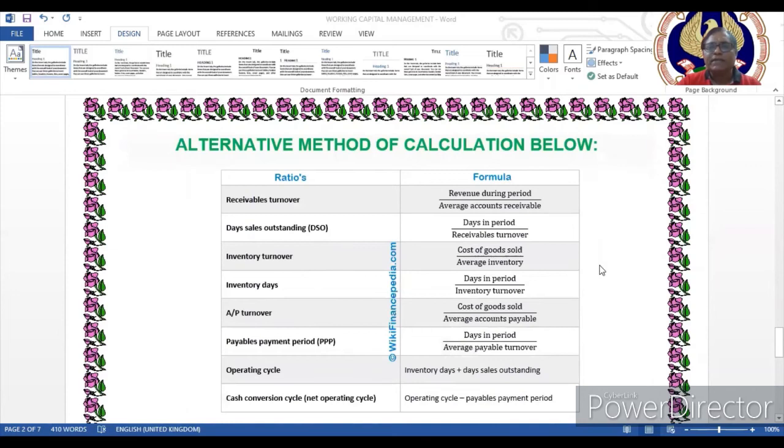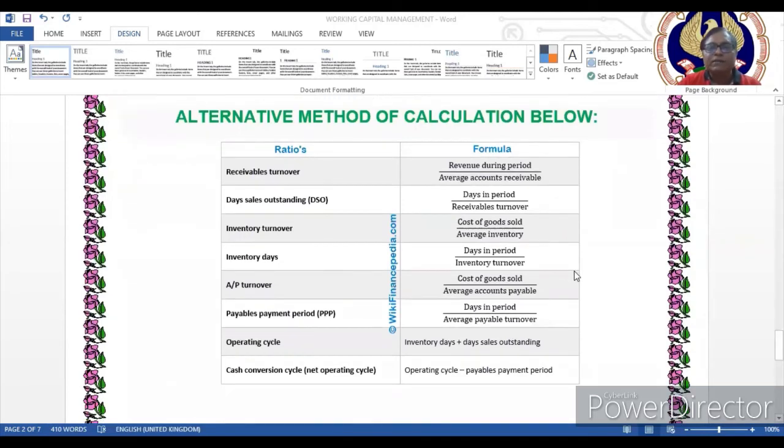Now, an alternative method of calculation. First of all, for debtors or receivables, we have to find out the receivables turnover. We have to bear in mind that normally the number of days in a year we consider is 365 days only. The formula for receivable turnover is revenue during the period divided by average accounts receivable. Average accounts receivable is the receivable at the beginning of the period plus receivable at the end of the period, divided by 2. Then to find out the days sales outstanding, DSO, that is the account receivable period, it is days in a period, 365 days, divided by receivables turnover.